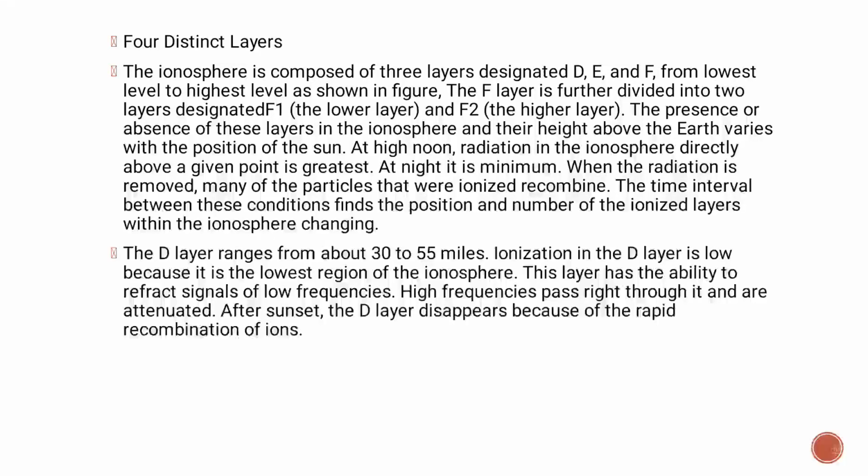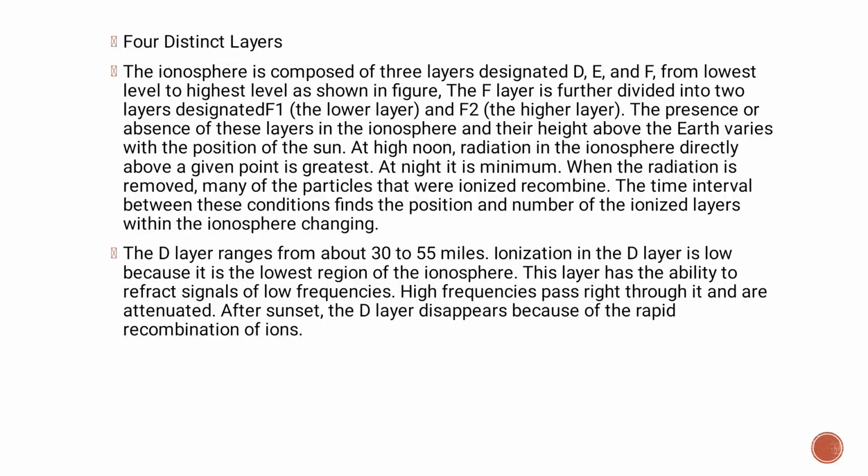The presence or absence of these layers in the ionosphere and their height above the Earth varies with the position of the Sun. At high noon, radiation in the ionosphere directly above a given point is greatest. At night, it is minimum. When the radiation is removed, many of the particles that were ionized recombine. The time interval between these conditions changes the position and number of ionized layers within the ionosphere.